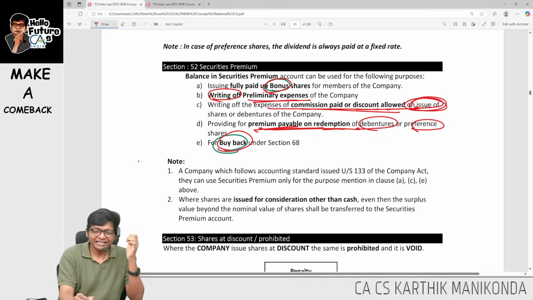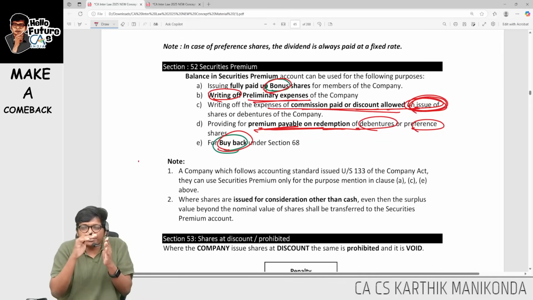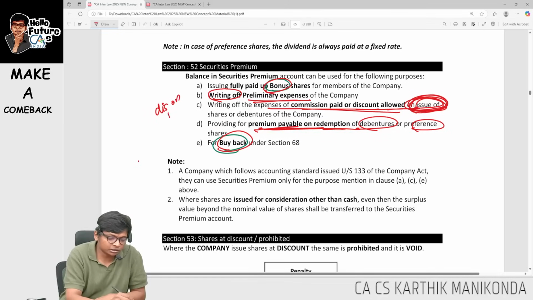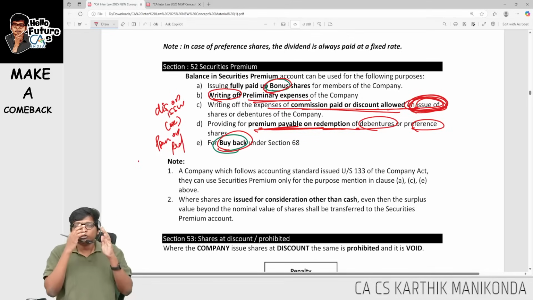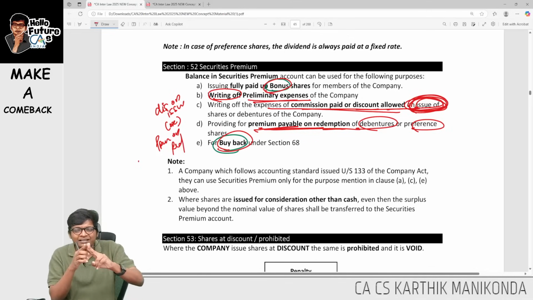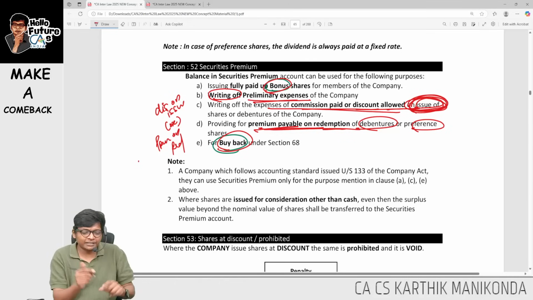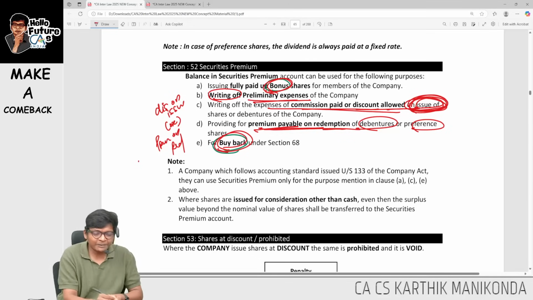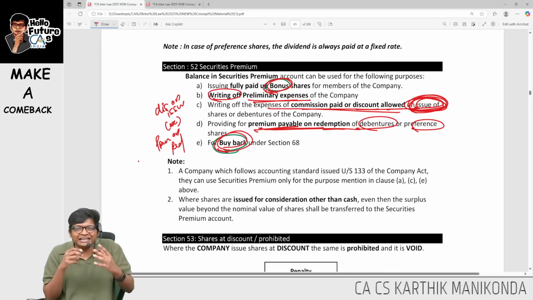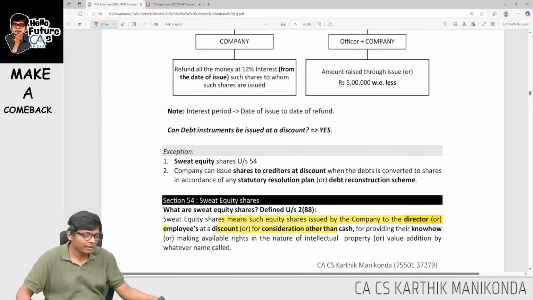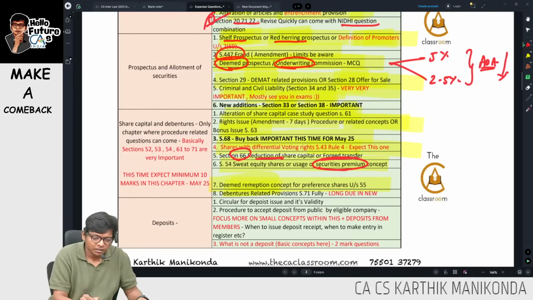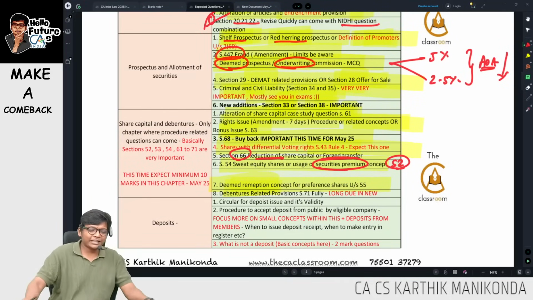So basically they are talking about premium or discount on issue. Look at this. Basically it is discount on issue or premium on redemption. This way you will never forget. So look at this, guys. Bonus, buyback. Then for writing off, what to say? For the purpose of bonus or buyback, writing off preliminary expense and writing off discount on issue, premium on redemption on all the securities of the company. This is section number 52, which is the securities premium concept.